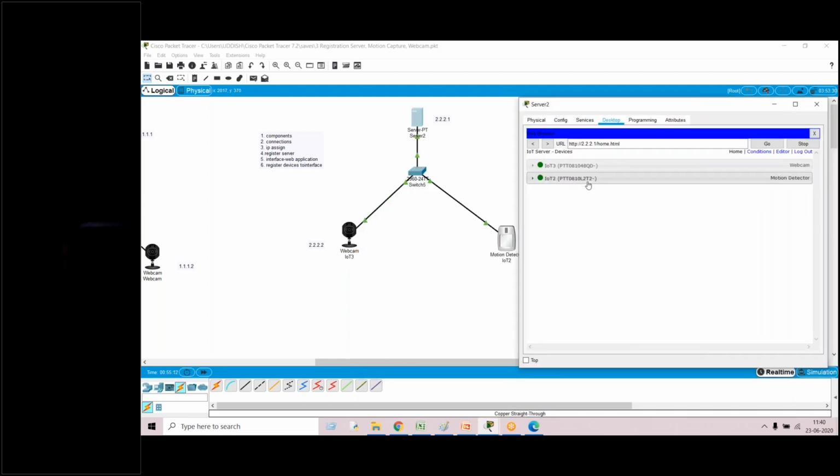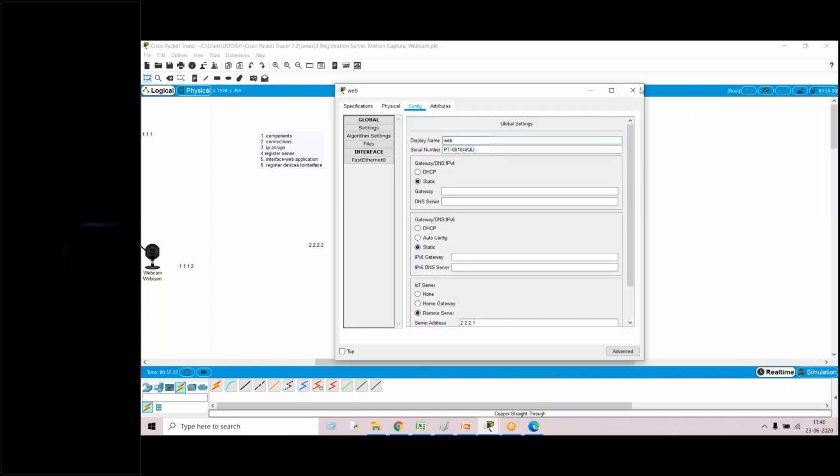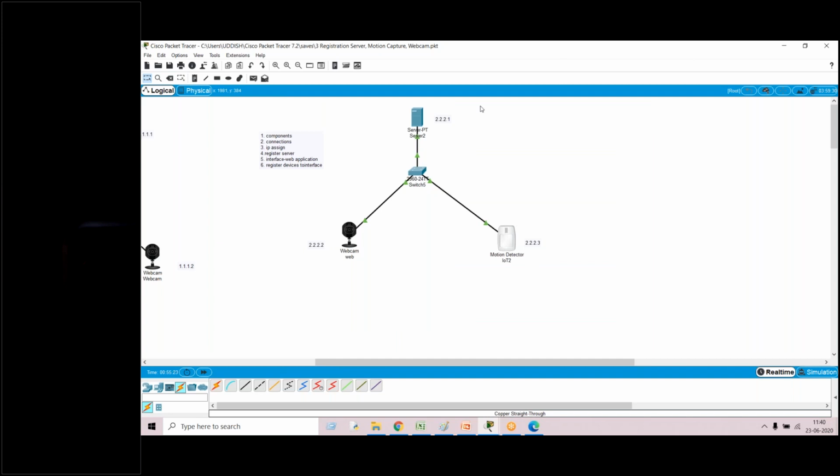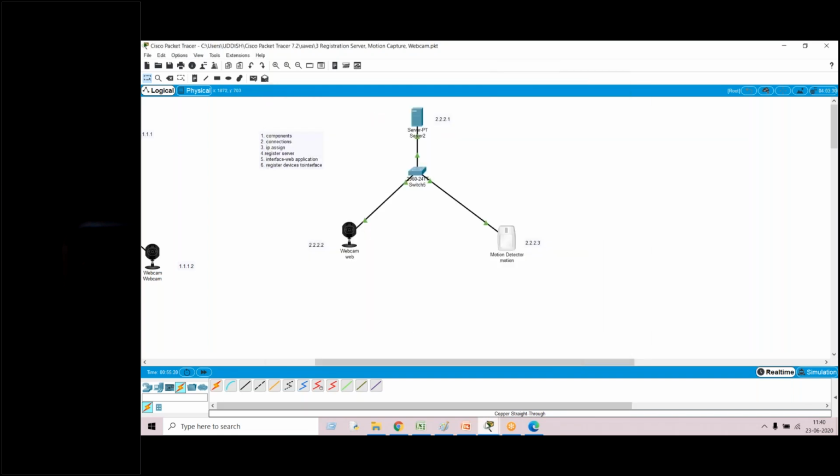Here only 2 devices are there, that's the reason we can easily choose which device is what. But all the time, make sure that you change the names of the devices. For that reason only I'm asking all the time. I have written it as web, and it is written as motion.